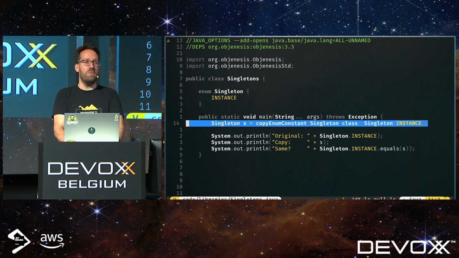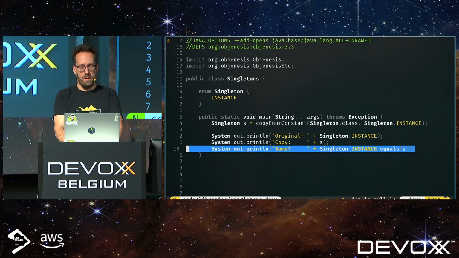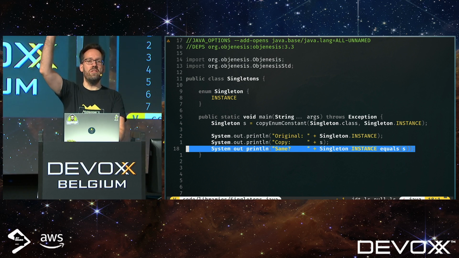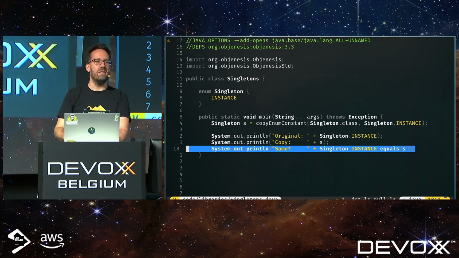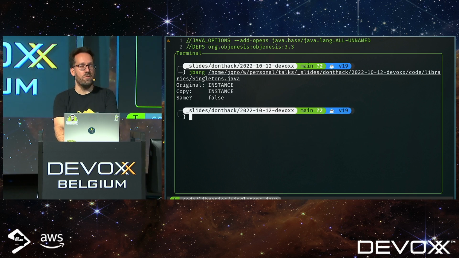Here I make a copy of that, and then I print both of them out to show you that they are the same. And then I do equals and print the result of that. What do you think, true or false? Anybody thinks true? Of course, nobody thinks that. You've been paying attention. So if I run this, of course, they are not the same.